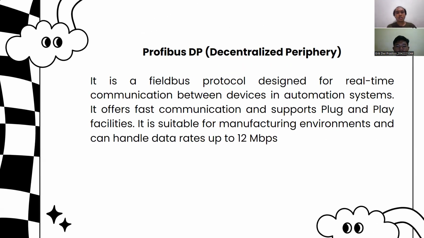Now I want to explain to you about our result of discussion. First, I want to explain about Profibus DP. DP is decentralized periphery. It is a field bus protocol designed for real-time communication between devices in automation systems.